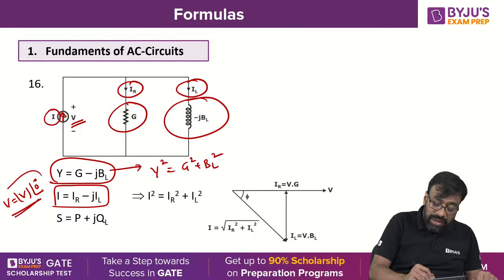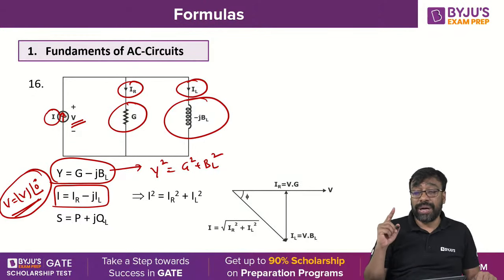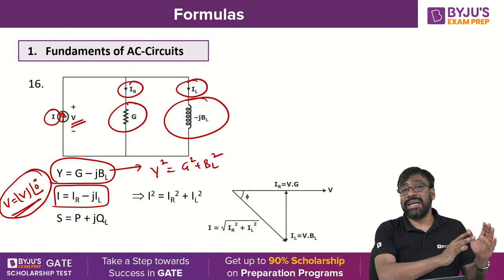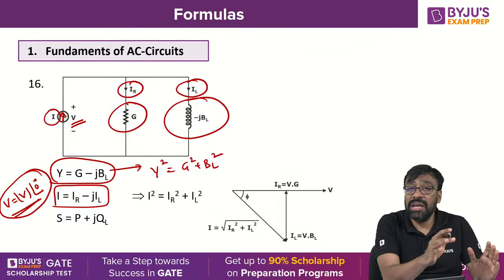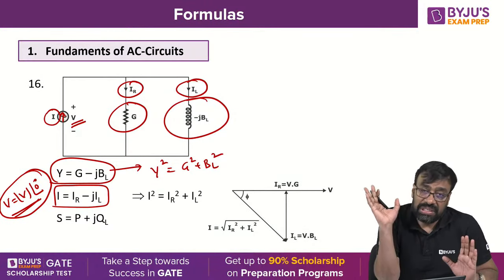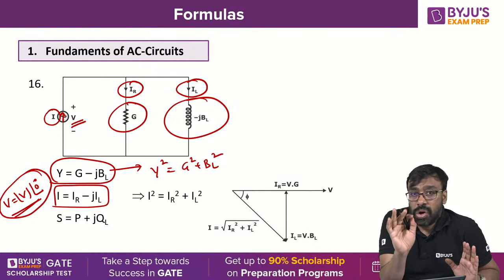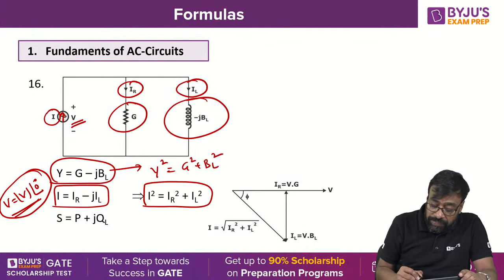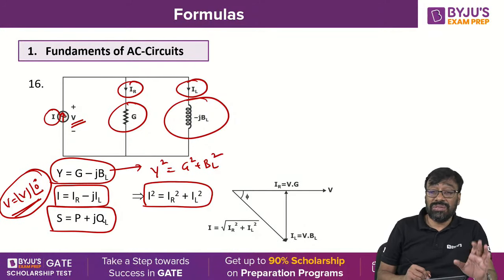Always remember, in AC circuits, one particular phasor must be taken as a reference phasor. In series circuits, it is common practice that current is taken as the reference phasor. In parallel circuits, it is common practice that voltage is taken as the reference phasor. Got the point? So I square is equal to IR square plus IL square. S is equal to P plus jQL.